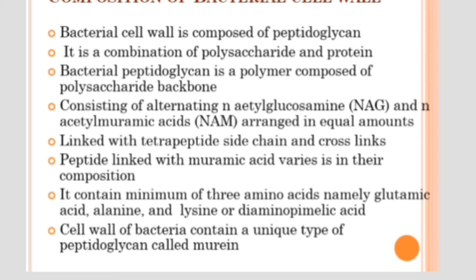This tetrapeptide consists of amino acids like glycine, glutamic acid, alanine, lysine and diaminopimelic acid. The unique peptidoglycan present in bacteria is called murein.